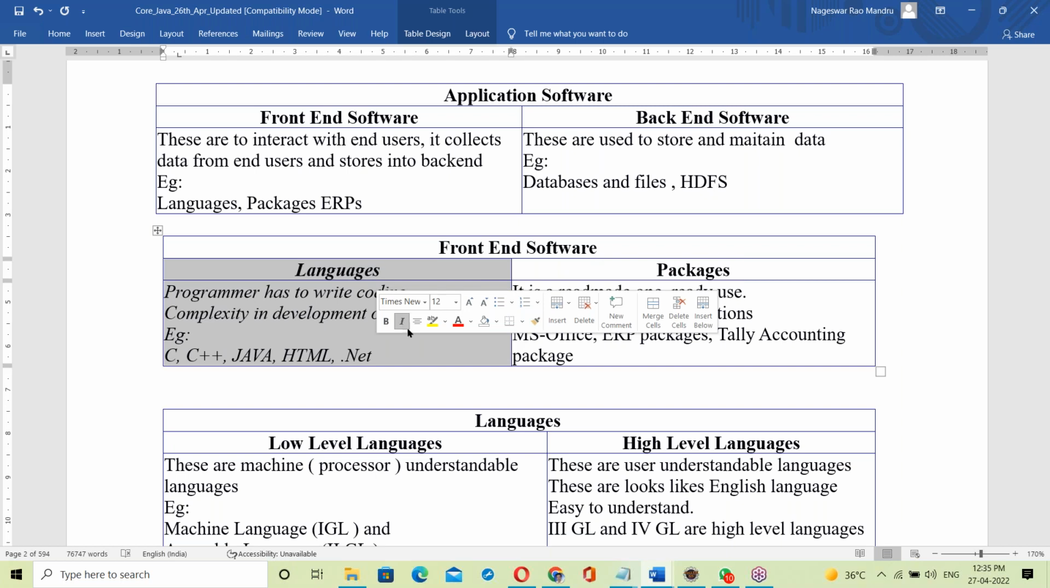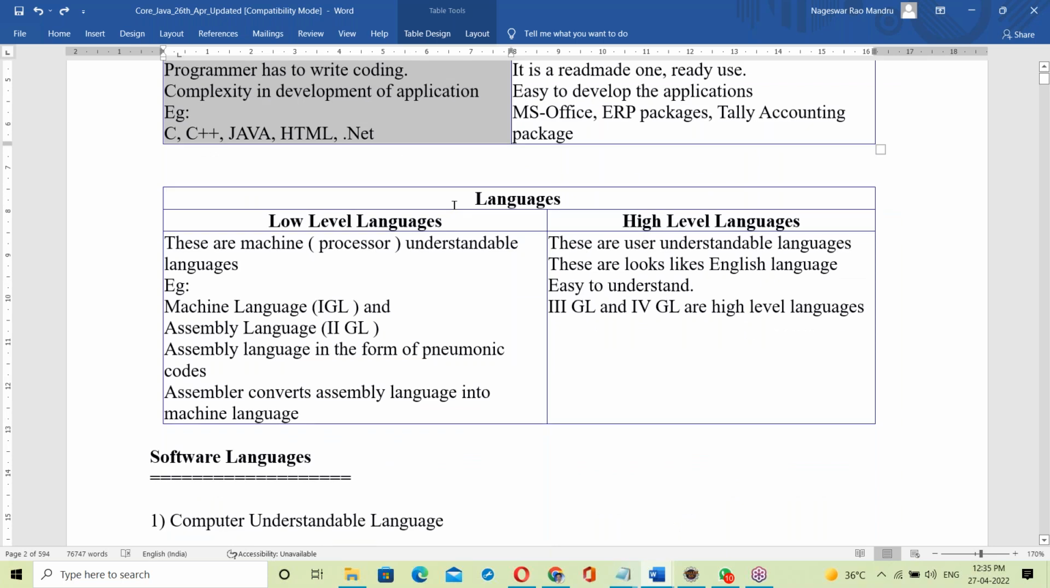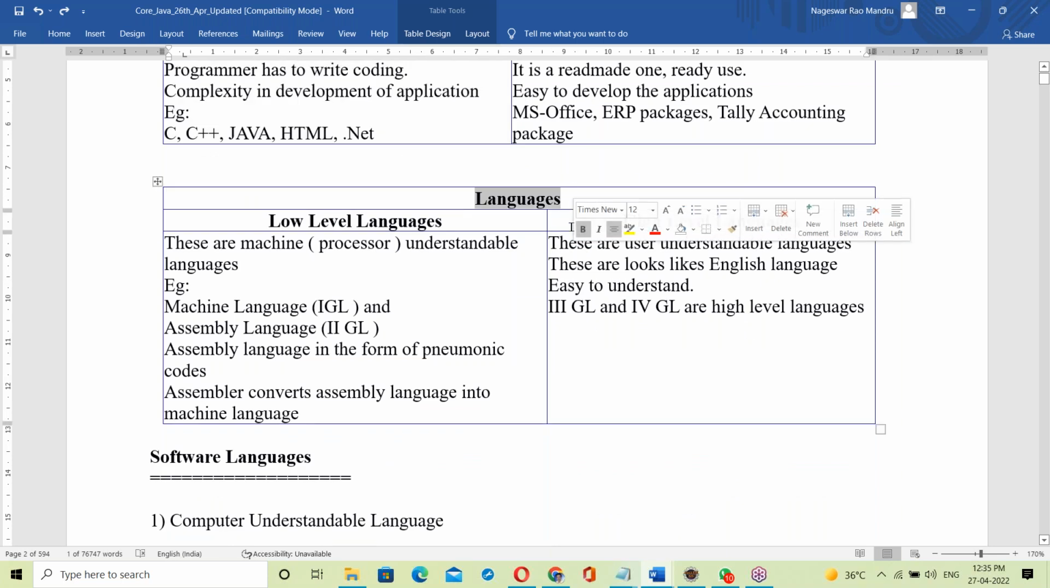Now what is Java? Java comes in languages. Java is a language. Java comes in language, so let us move to languages. See, this is the way I'm introducing you to Java.